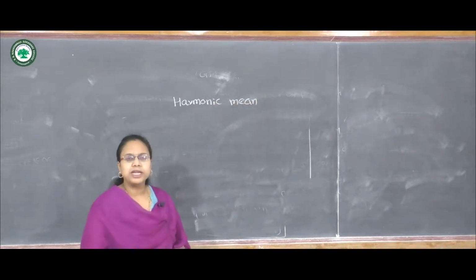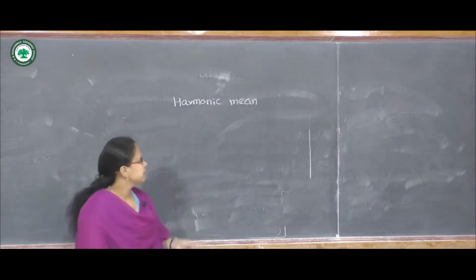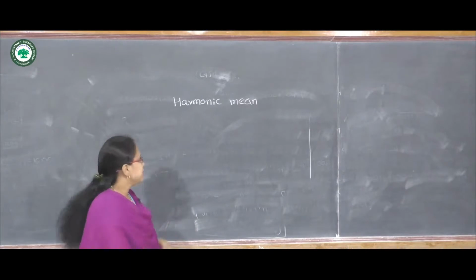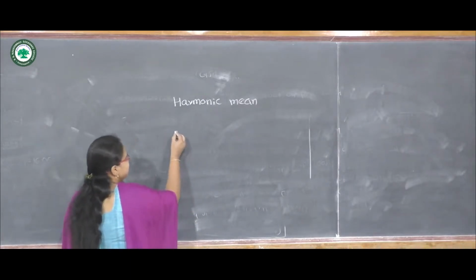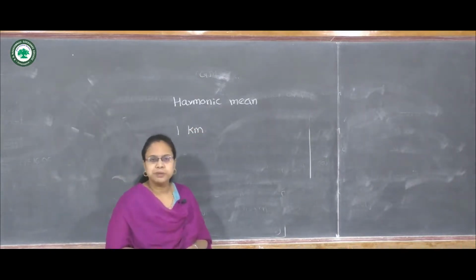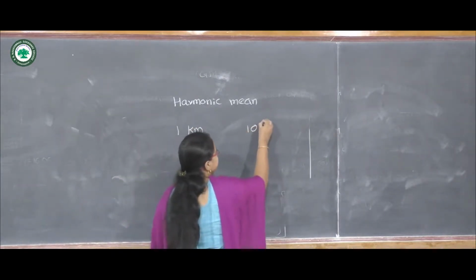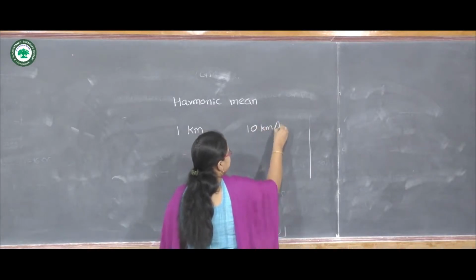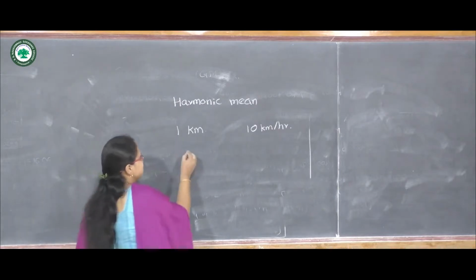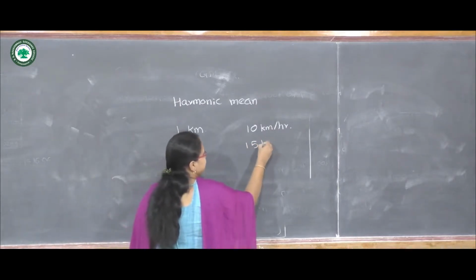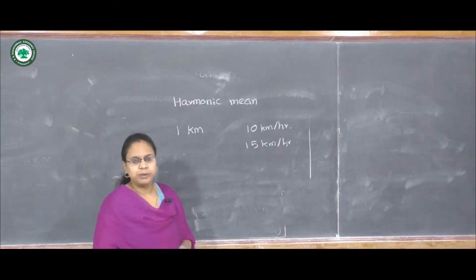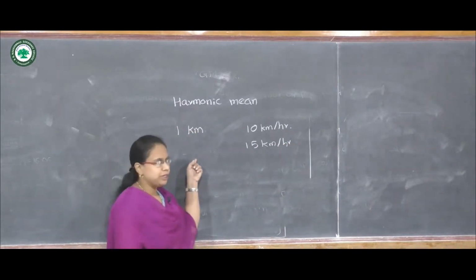Let's take one example to see. Suppose we are given that a train is traveling and it has a speed of 10 km per hour for the first kilometer, and it has 15 km per hour for the next kilometer, meaning the second kilometer.